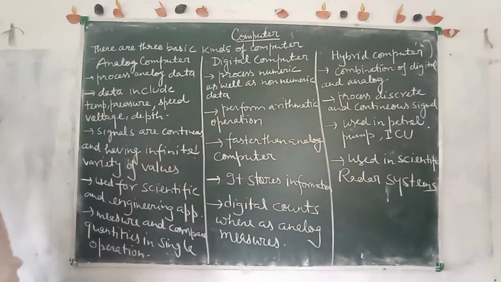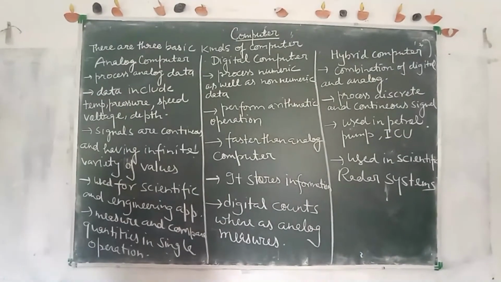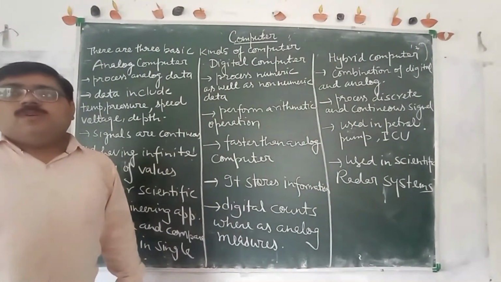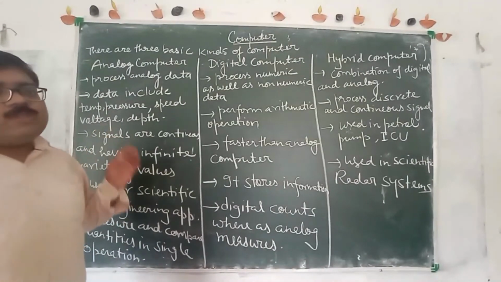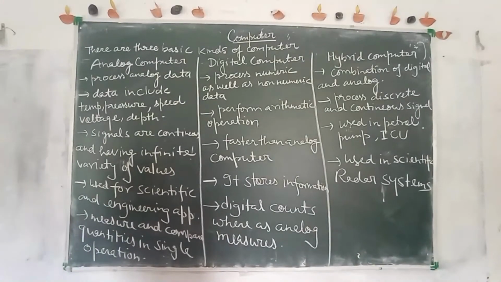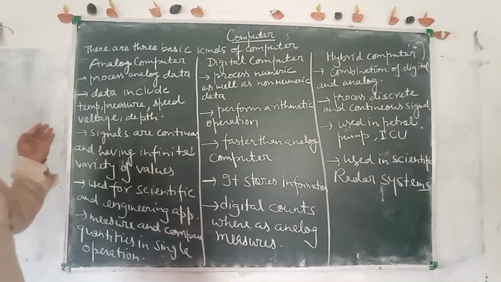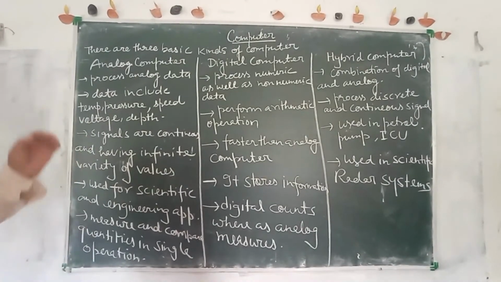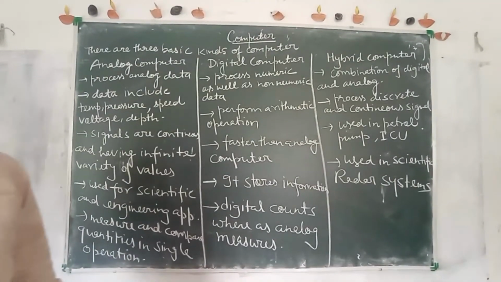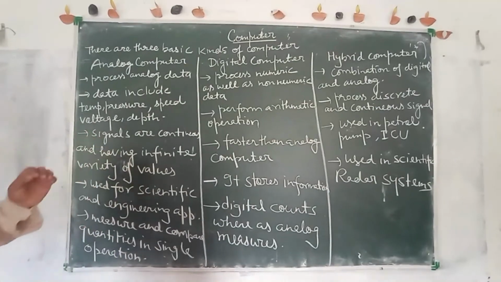We also use analog computers for scientific and engineering applications, because the analog computer was developed first, so mostly people used analog computers. With the analog computer we can measure the temperature, the speed of a bike, the speed of a car, and also the temperature and pressure in our labs.